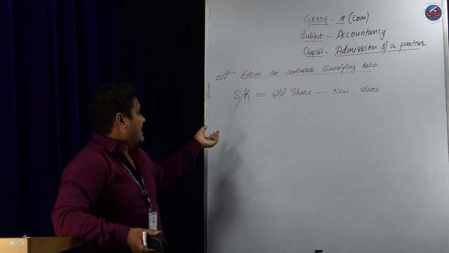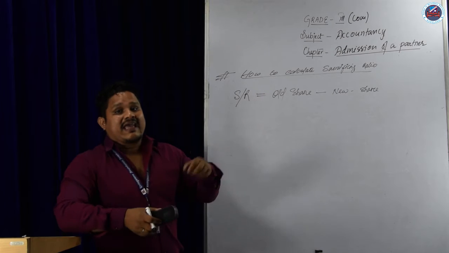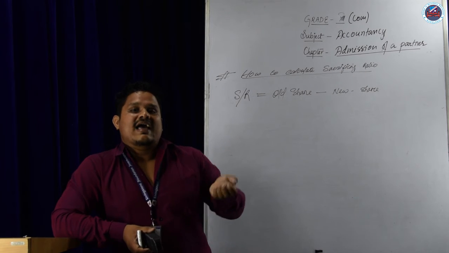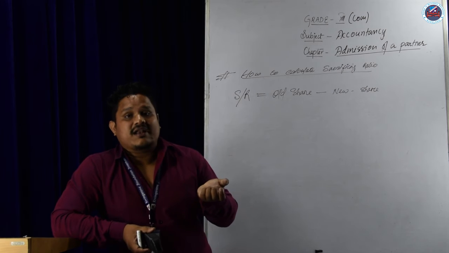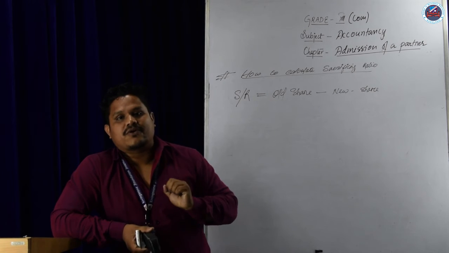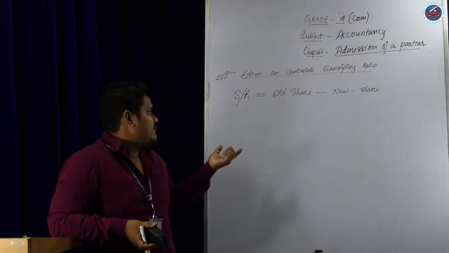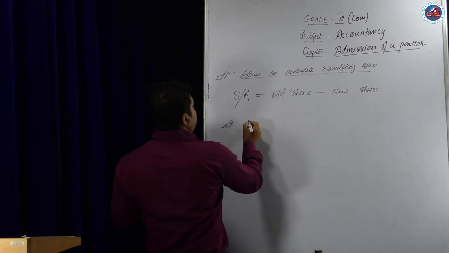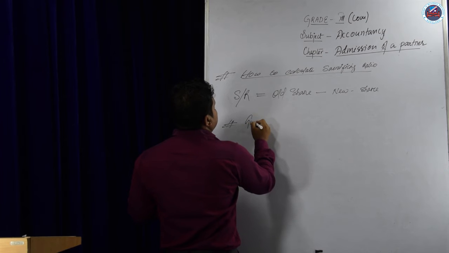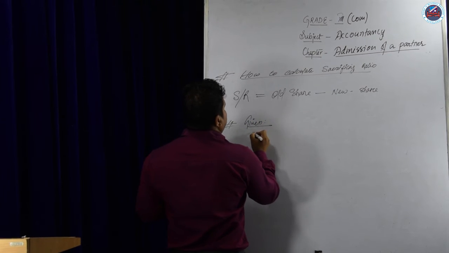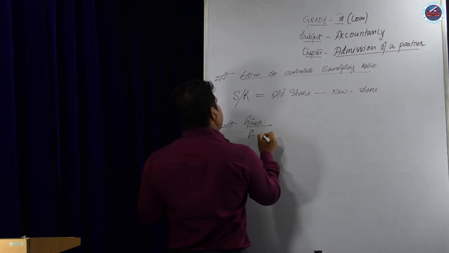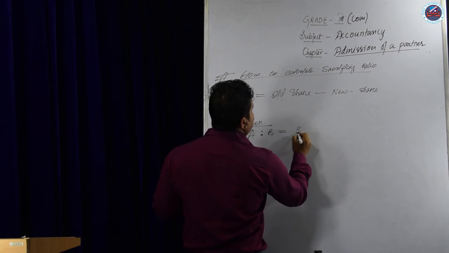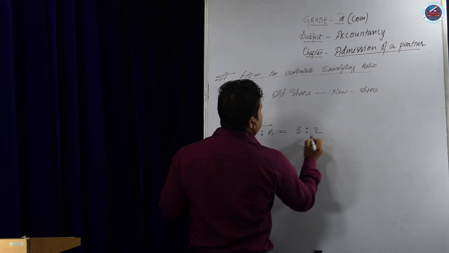In sacrificing ratio, the question will be given: A and B are the partners, their old ratio is 3:2, and the new ratio of A and B is suppose 1:4. So find out the sacrificing ratio. I'll give one example here. Suppose the ratio of A is to B is given as 3:2.